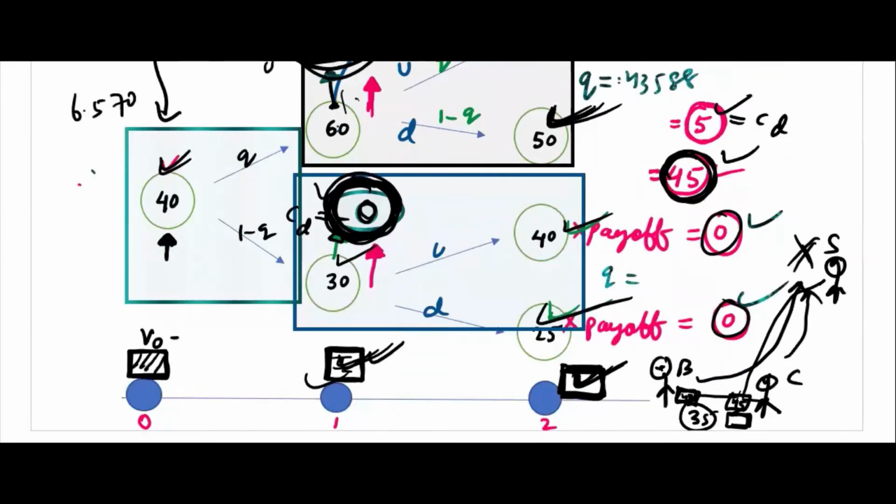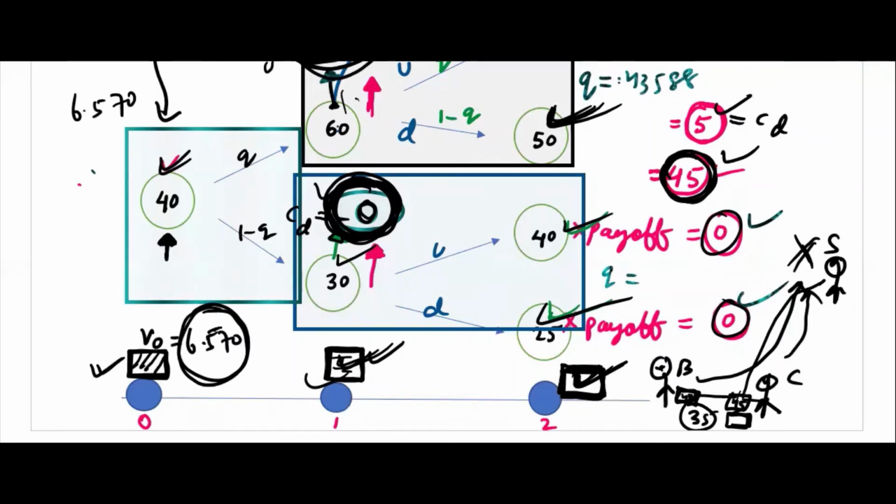So this is also a price, 6.570. This is the price of the options contract here. That is called the premium. The premium is the price at 0. What is the premium? The buyer of the options contract has to give it to the seller to get this options contract.